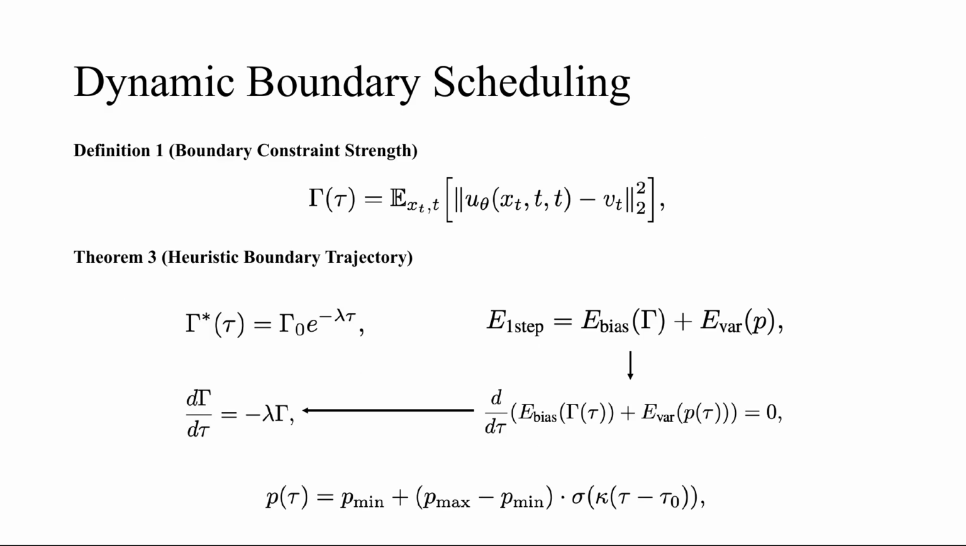Beyond loss weighting, we must also overhaul the sampling strategy, our second remedy, dynamic boundary scheduling. We define the boundary constraint strength. Following our Theorem 3 and the analysis of the bias-variance trade-off, the optimal constraint strength should decay exponentially as training progresses. In plain terms, during early training, the model hasn't even learned the endpoints, so we enforce heavy boundary sampling to stabilize them. Once somewhat converged, we use a sigmoid schedule to ramp up long interval trajectory samples, forcing the model to learn precise global trajectories.